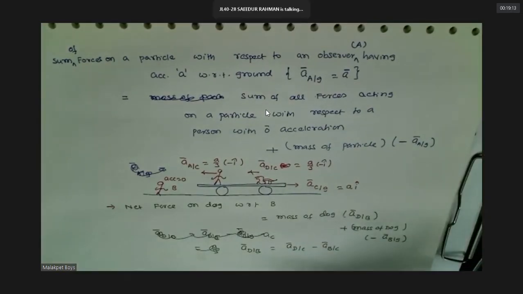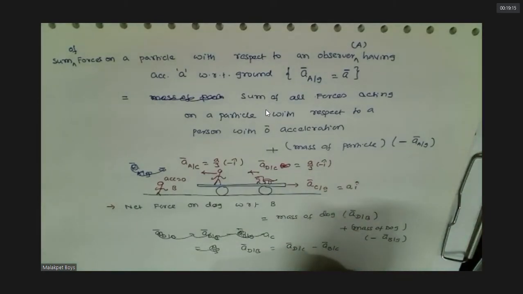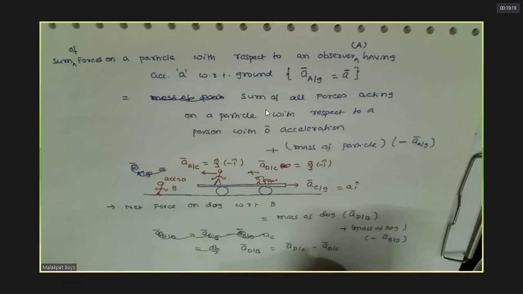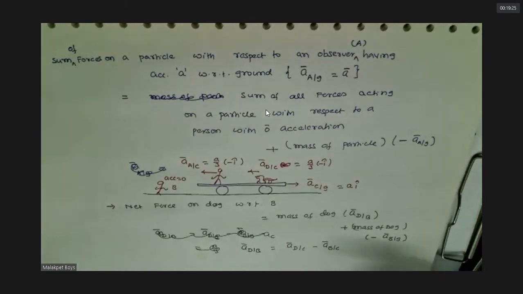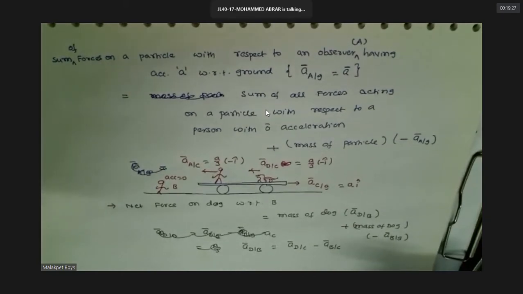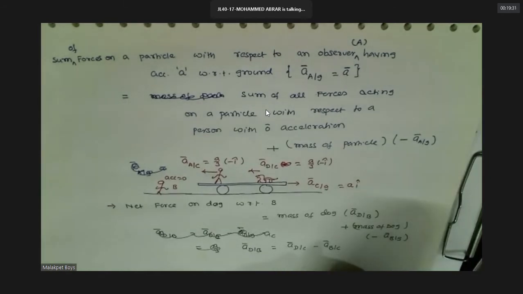Acceleration of dog with respect to cat, we can write as acceleration of dog minus acceleration of cat.